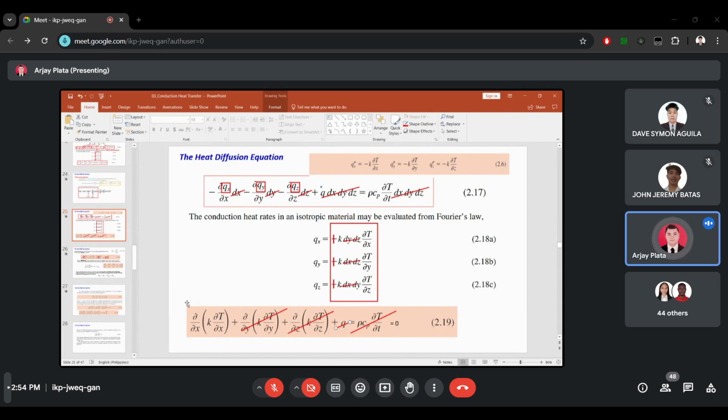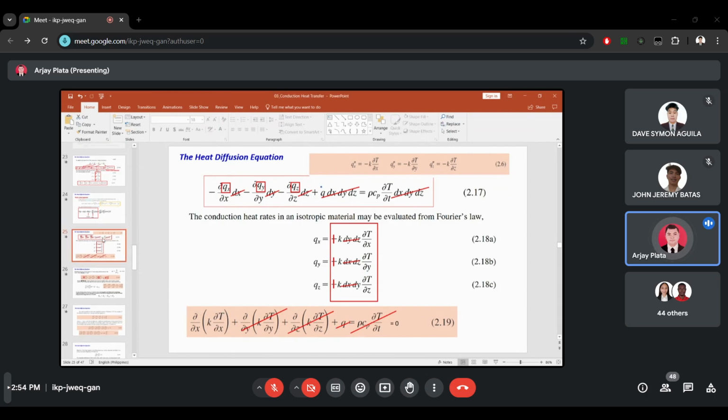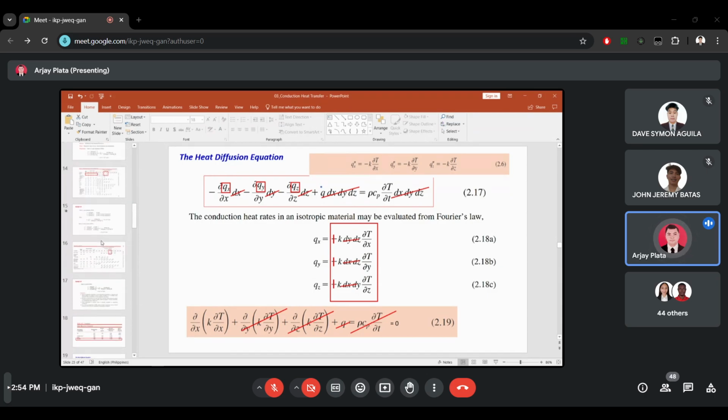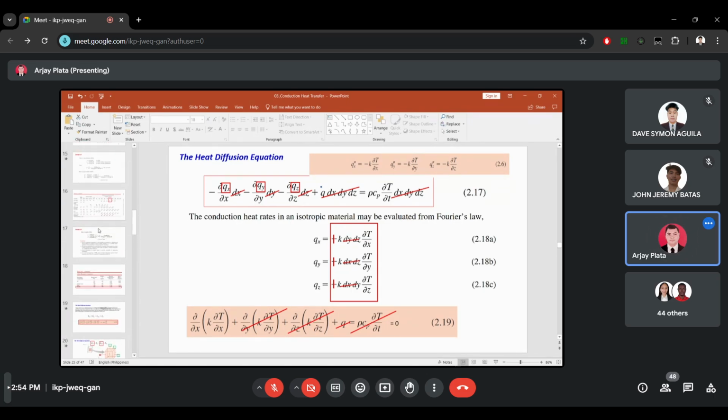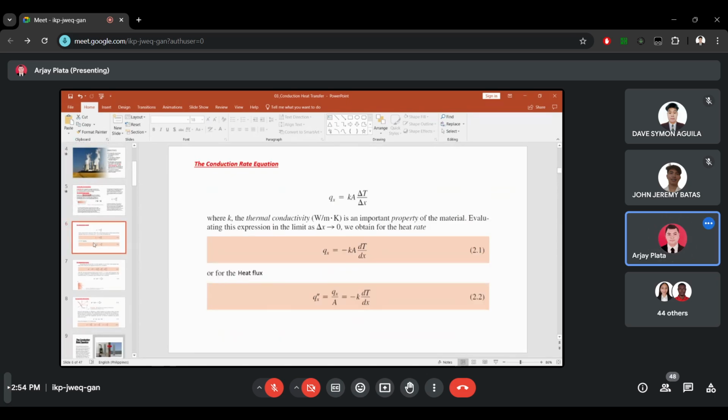Instead we use this ordinary differential equation, so it will be equivalent to equation 2.1. Okay, so that's the origin of this equation.